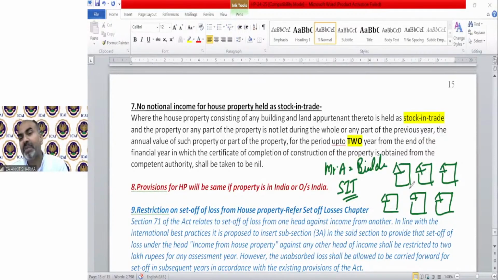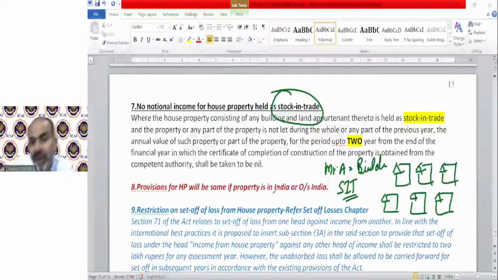So the government has made a special provision for properties held as stock in trade. If a property's construction has been completed for a builder, then for 2 years from the end of the financial year in which it has been completely constructed, we will not treat them as deemed let out.